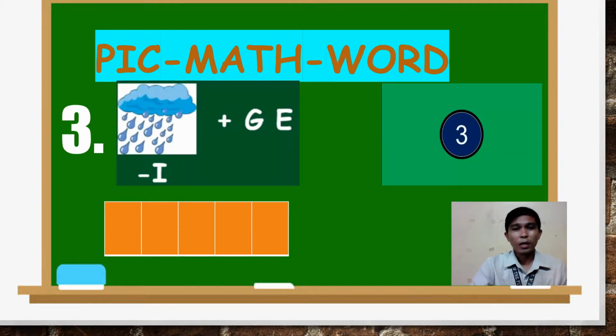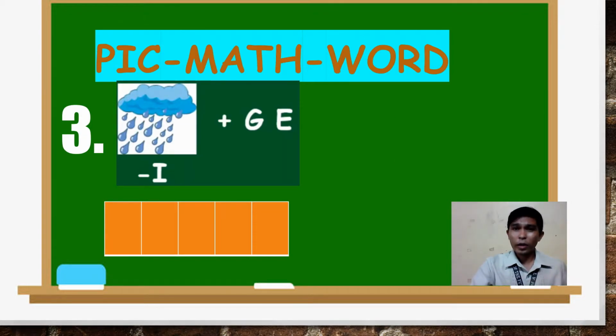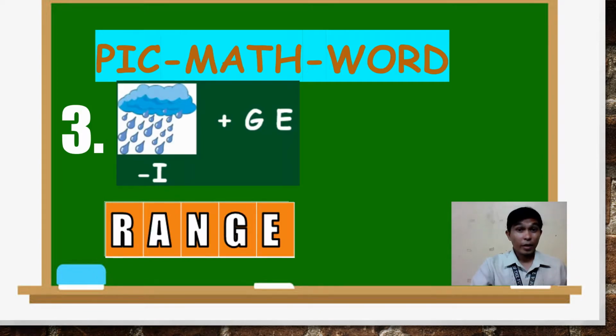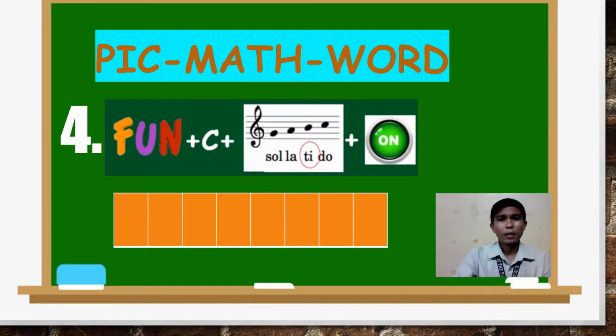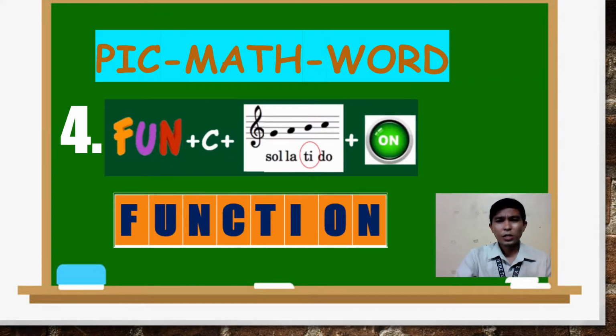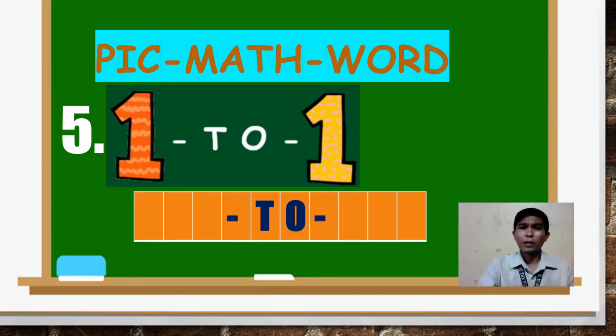Pick math word number 3. Time's up. What's the word? Range. That's good. Pick math word number 4. Time's up. What's the word? Function. Very good. Pick math word number 5. Time's up.